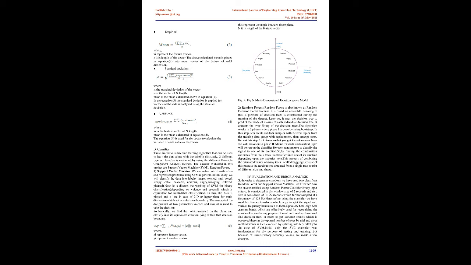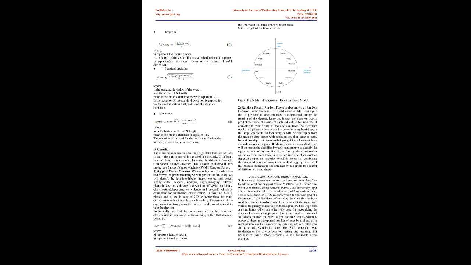The concept of the dot product of two parameters, valence and arousal, is used to take the decision. So basically, we find the point projected on the plane and classify it into its equivalent emotion lying within that decision boundary. Where x represents the feature vector. U represents another vector. Fig 6, multi-dimensional emotion space model.